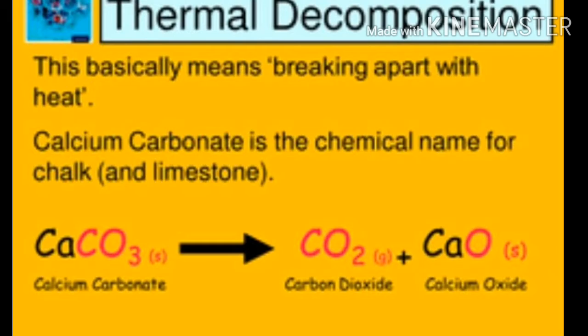For example, limestone after heating decomposes to form quicklime and carbon dioxide, meaning calcium carbonate after heating gives calcium oxide and carbon dioxide.